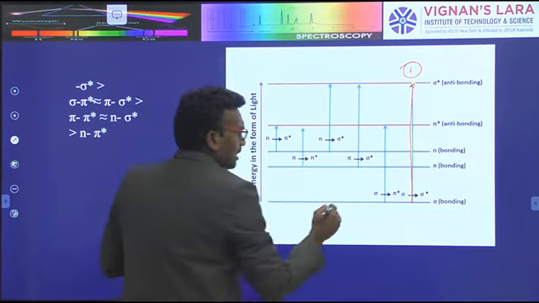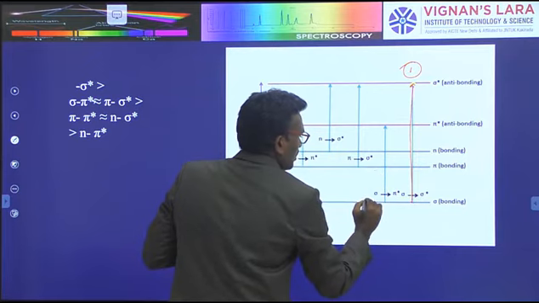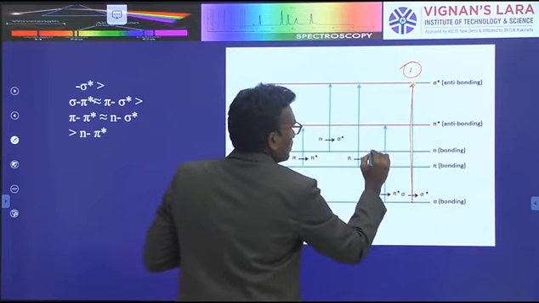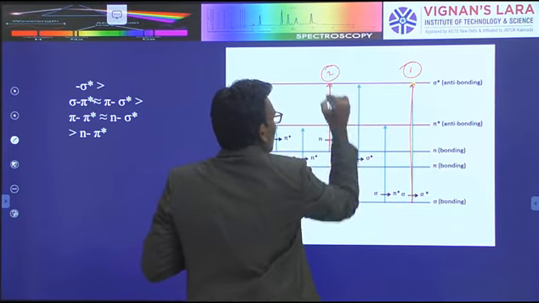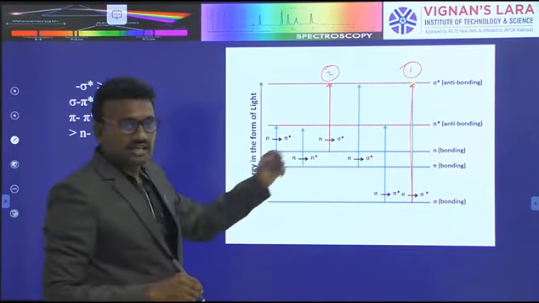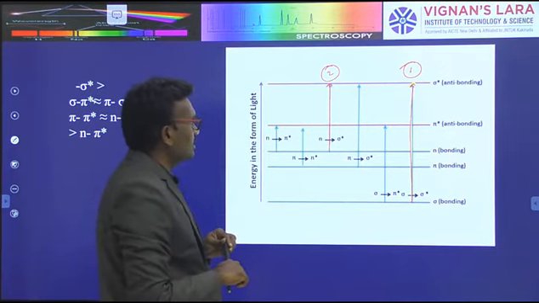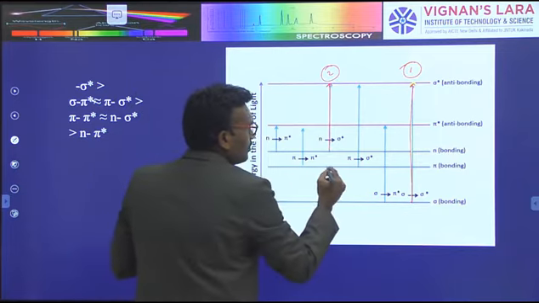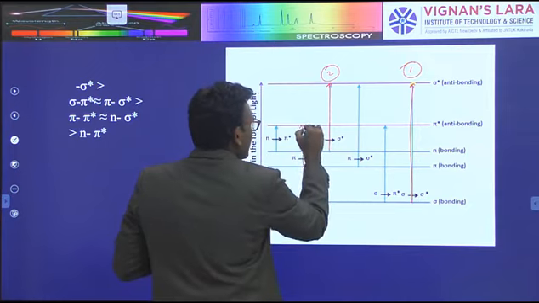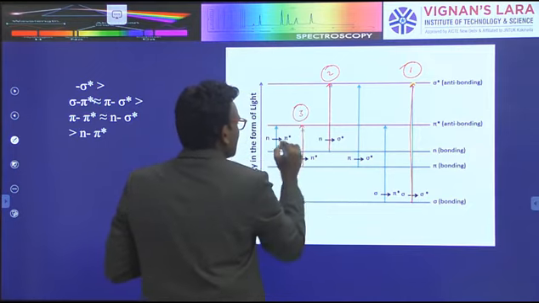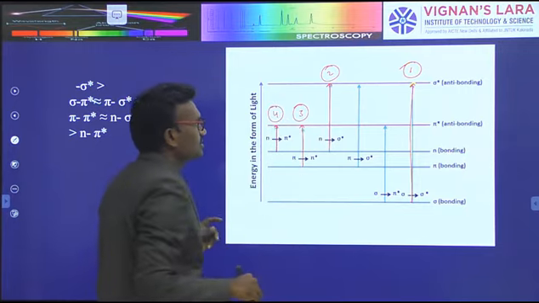Next, the non-bonding electrons to sigma star transition; this needs the next highest energy. The next is the pi to pi star transition. The last is the n to pi star transition.